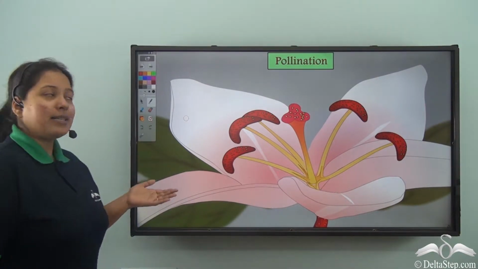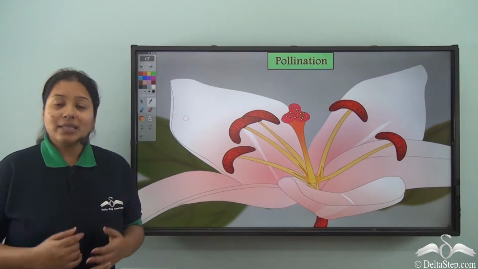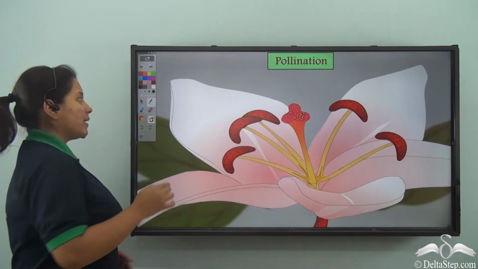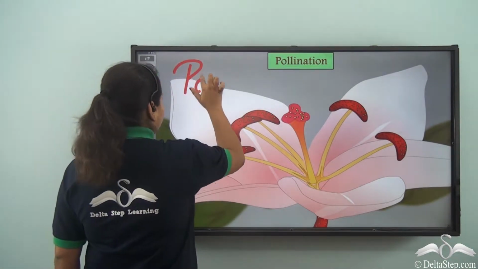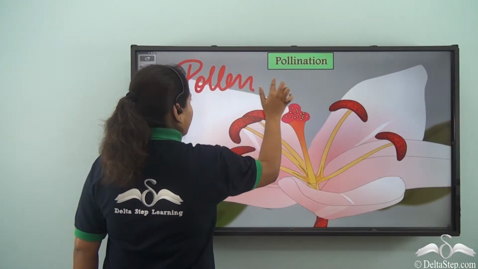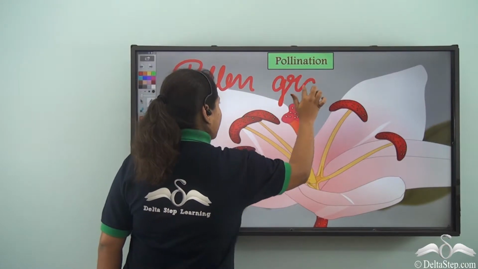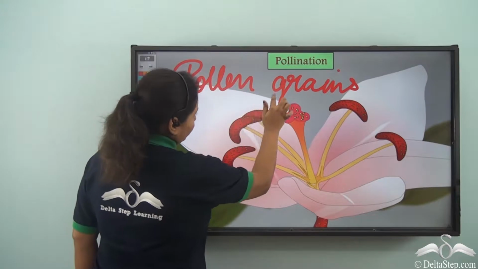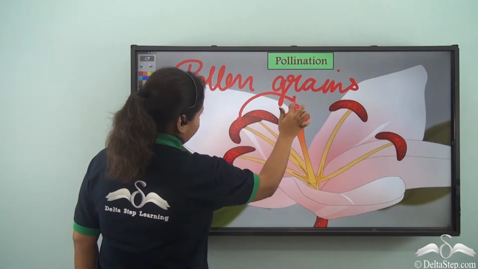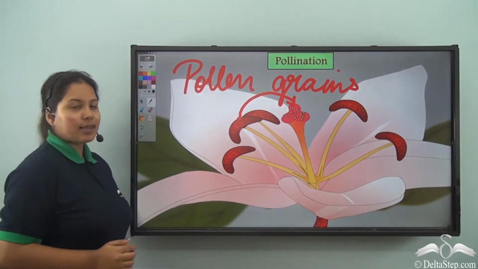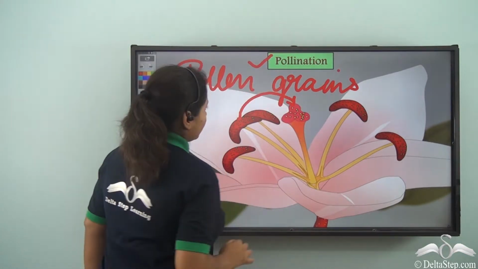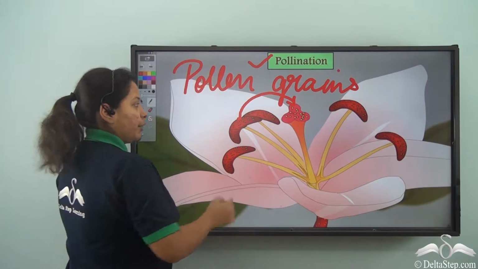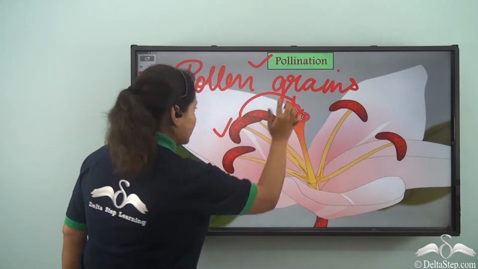Well, first, over here, we will see how the pollination takes place. Well, the transfer of the pollen grains from the anther to the stigma of a flower is known as pollination. So, this is how the pollen grains get transferred from the anther to the stigma.